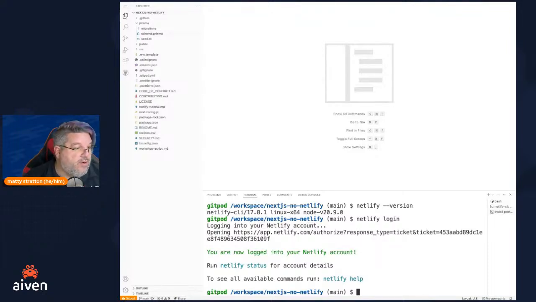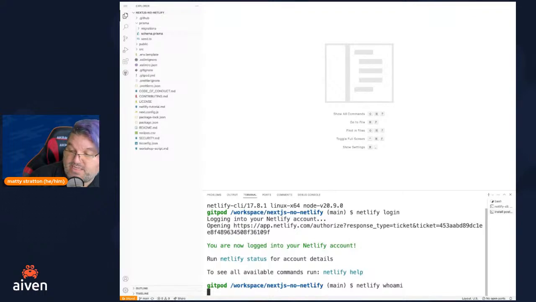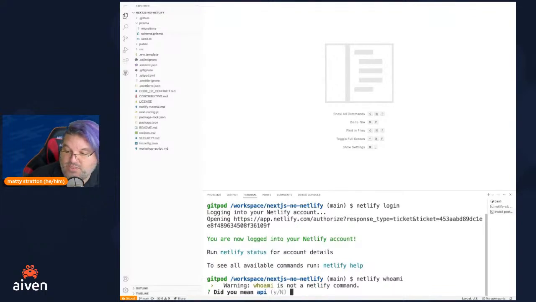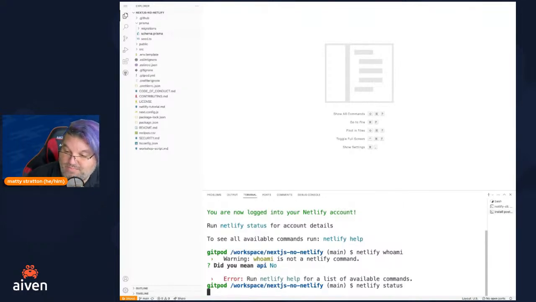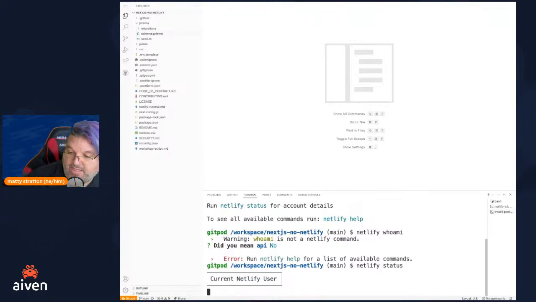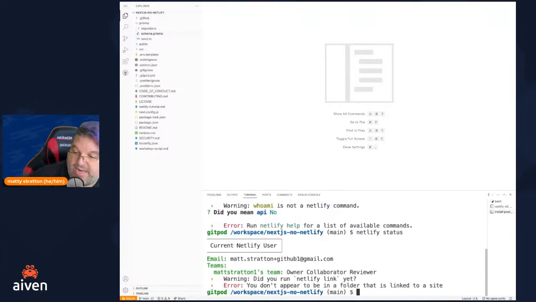I could always check at any time. If I do netlify who am I, it's going to tell me what it knows about who I'm logged in as. Nope, sorry about that, I think netlify status is what I wanted to run. This should now come back and say, cool, you're Matt Stratton. It also says you're in a directory that's not configured. Well, cool, we're going to fix that problem.